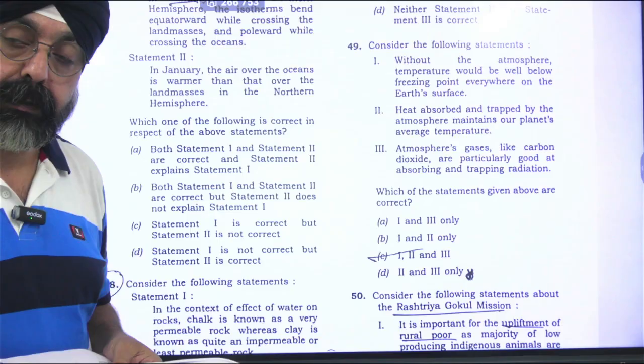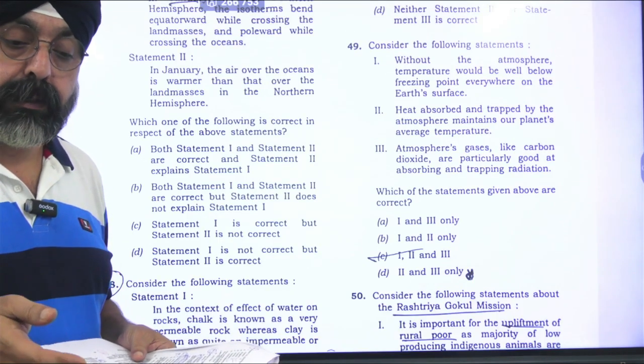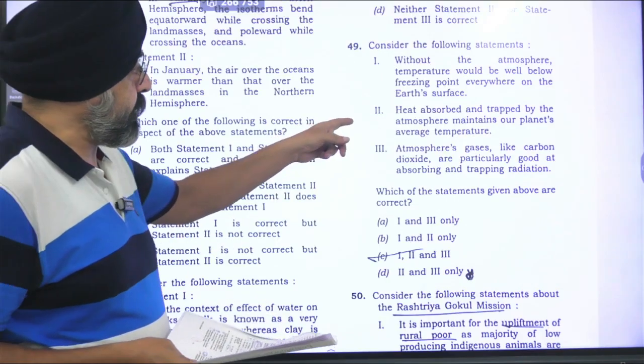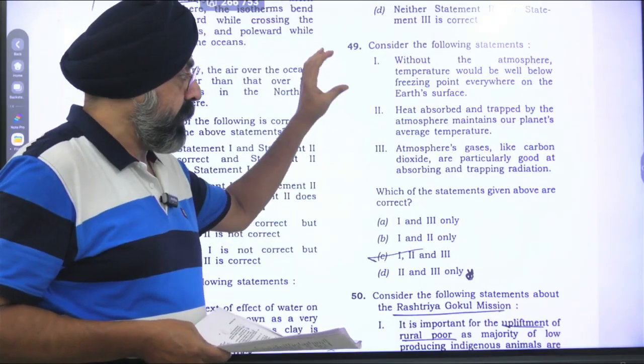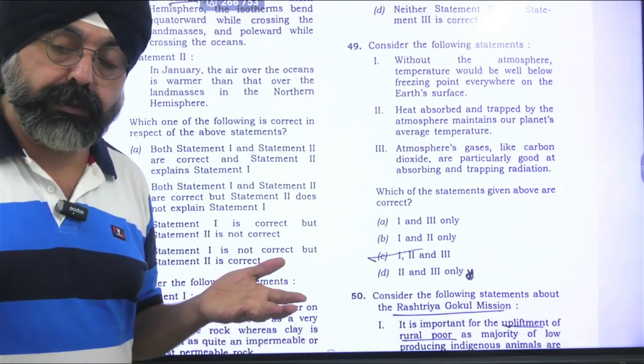And 30% by the hydrosphere, through the ocean currents and the conveyor belt. So the second statement, when it says heat absorbed and trapped by the atmosphere maintains our planet's average temperature, is inadequate. But we have to see from the GS point of view.